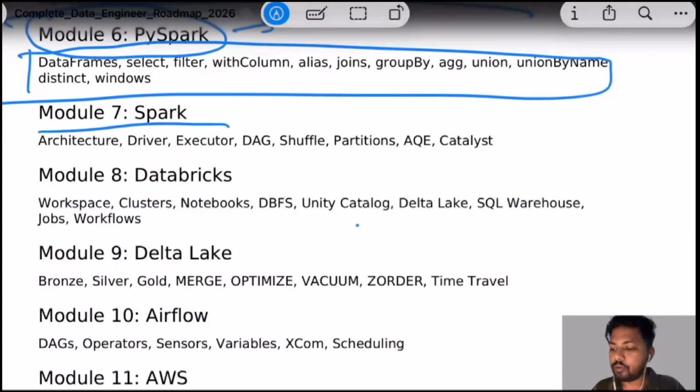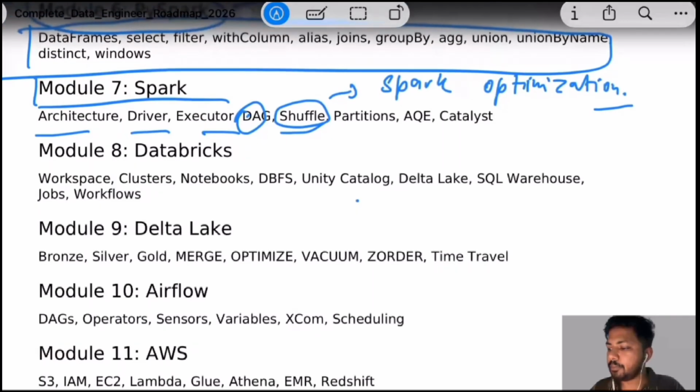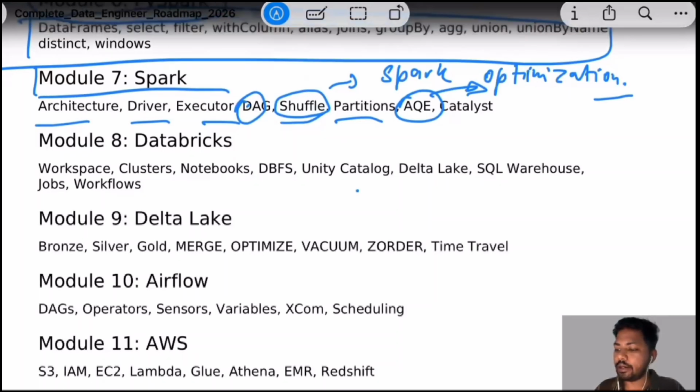It covers what the architecture is, what drivers and executors are, what the DAG is in Spark, how lazy evaluation works in Spark, and how data shuffling works in Spark. These are important in terms of Spark optimizations. Next thing is partitioning and adaptive query execution. This is also important in terms of Spark execution, at least.